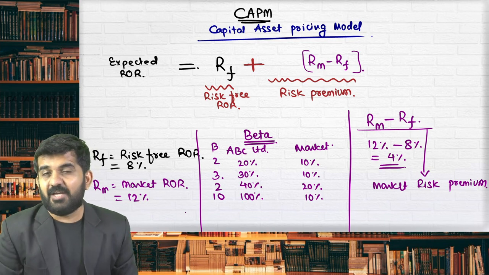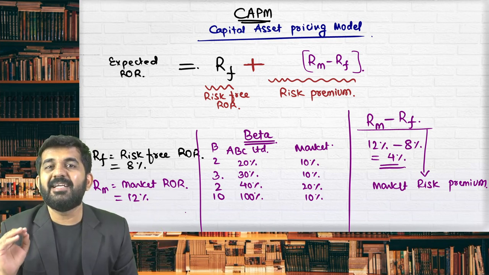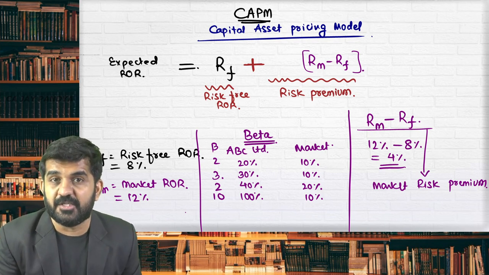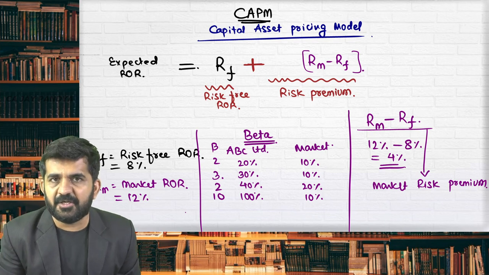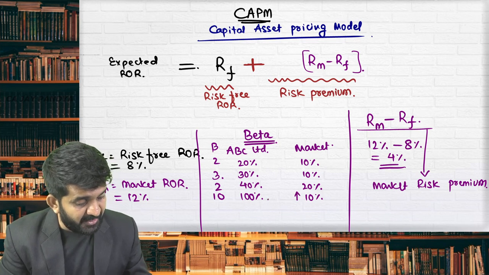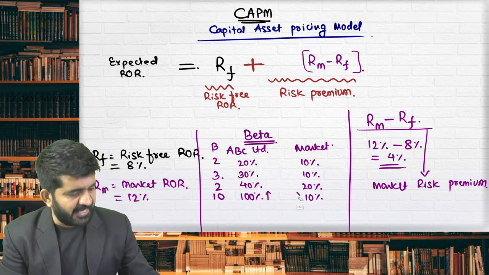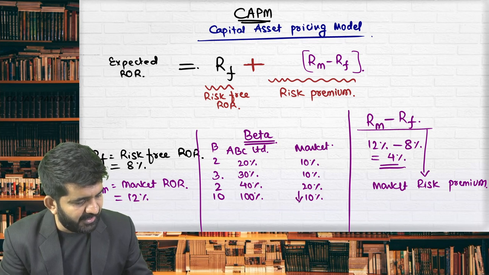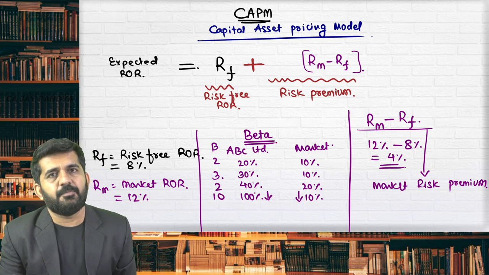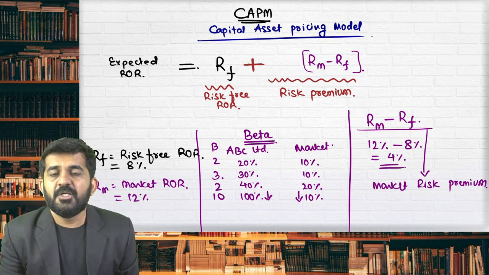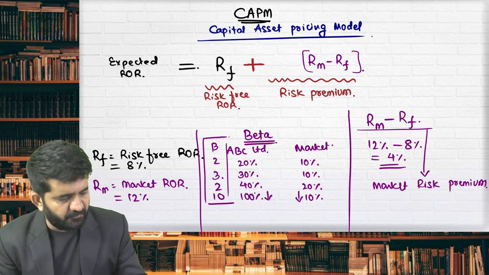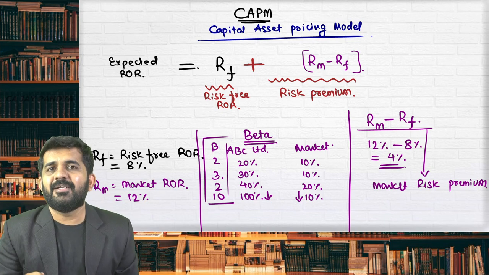And please understand, we'll be doing more in portfolio management, but beta is measurement not of return. It is measurement of risk. Of course, higher the risk, higher will be the return, but it is measurement of risk. If it increases by 10%, my return increases by 100%, agreed. But what if it decreases by 10%? Your share will decrease by 100%, and decrease by 100% basically means it will become 0. So this is measurement of risk. Higher the beta, higher it is riskier than market.